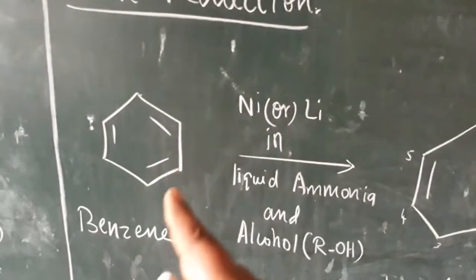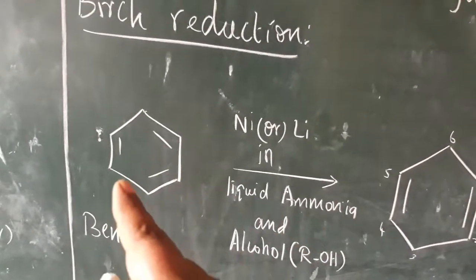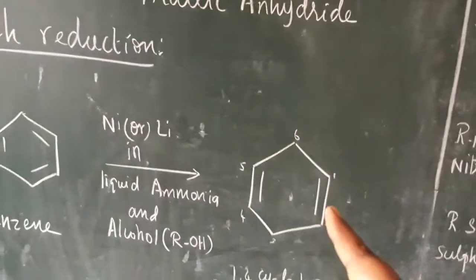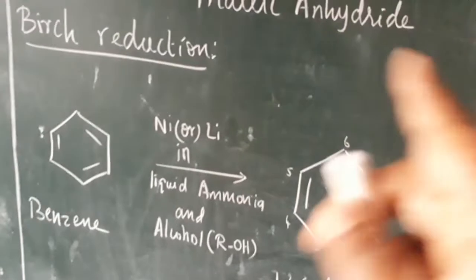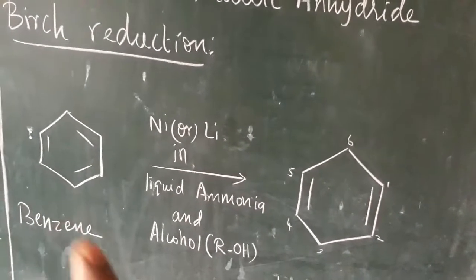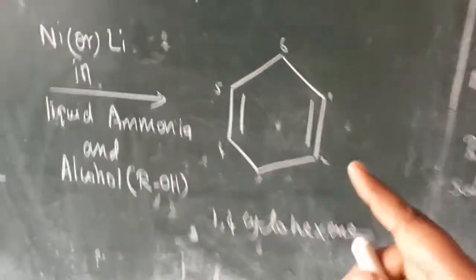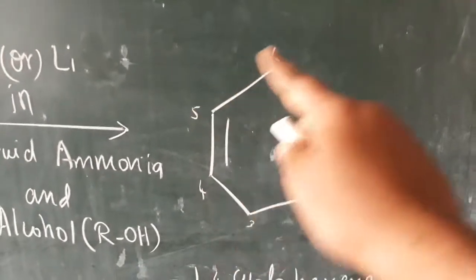How many double bonds are there? I'll talk in a different way. How many double bonds here? Three double bonds, but here we have two double bonds. So one double bond, what will happen means we'll add the hydrogen, so that one double bond vanishes. Okay. Now the compound name: you put the numbers 1, 2, 3, 4, 5, 6.